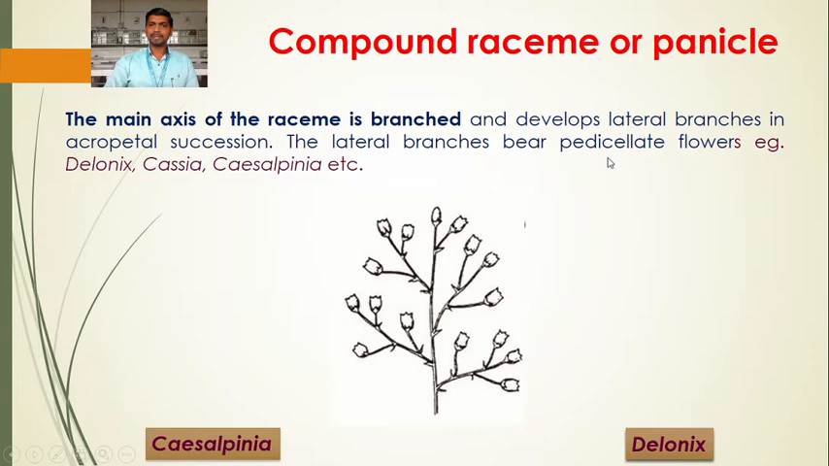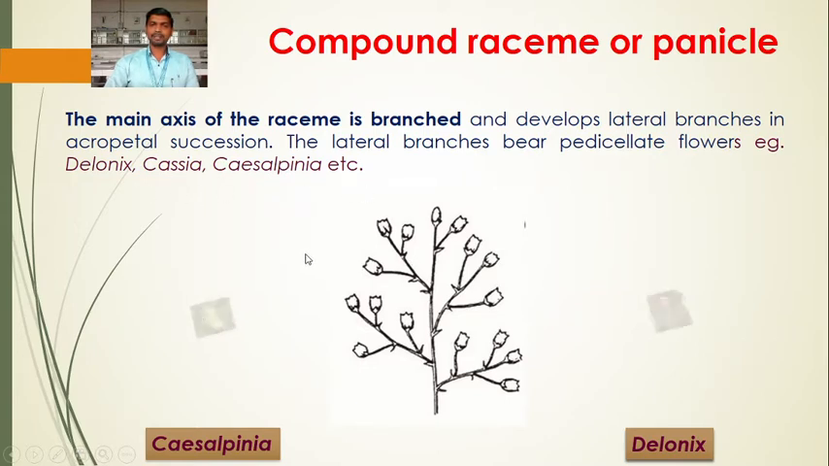The lateral branches bear pedicellate flowers. So these lateral branches also bear the pedicellate flower, meaning the flower having a stalk which is called a pedicel, or a flower having a pedicel, is a pedicellate flower. Okay, so what is the characteristic of this compound raceme? Here the main axis of the raceme is branched. This is the main characteristic. It develops lateral branches in acropetal succession, where the flowers are arranged in such a way that older are at the base, younger at the apex. The lateral branches bear pedicellate flowers. So this is another character of compound raceme. For example, Delonix, Cassia, Caesalpinia.